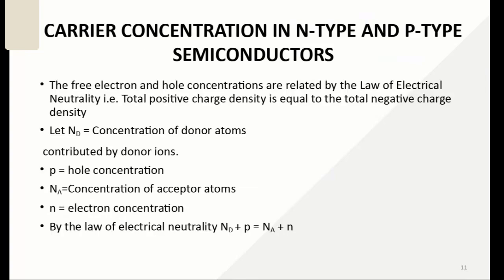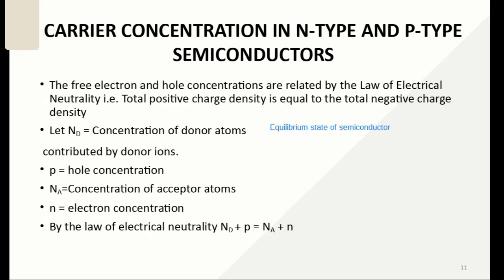So now we will find out the carrier concentration in n-type and p-type semiconductor. For that we are considering the equilibrium state of the semiconductor. Equilibrium state of semiconductor means we have not applied any electric field. So what's happening in this case? In this case, the total positive charge density in the semiconductor will always be equal to the negative charge density.